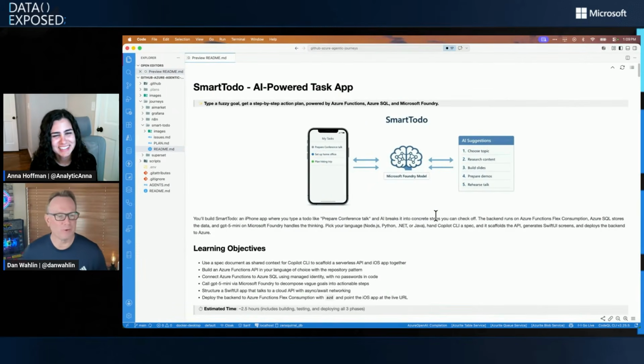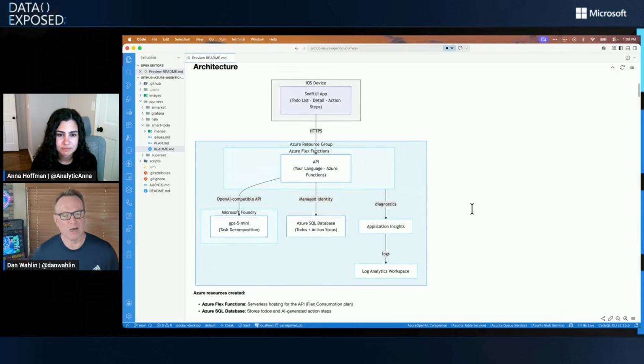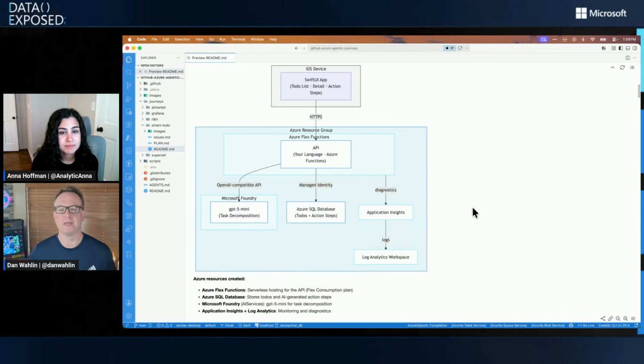Yeah, exactly. So what I'm going to show, and again, this is a demo, but it's an end-to-end demo. I called it Smart To Do. This is one of the journeys that are available. If we scroll on down, in essence, it's a pretty straightforward demo, but there's still a lot of moving parts. We have an iOS app, could be Android too, of course, but in this one, it's going to be iOS.